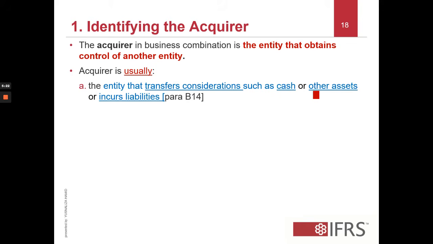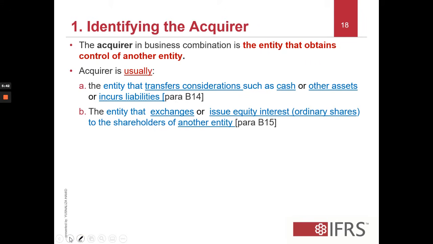Let's say company H is the one that transfers cash or incurs liabilities to the acquiree, so therefore it is likely that H is the acquirer. The entity that exchanges or issues equity interest, which refers to the ordinary shares, to the shareholders of another entity is likely to be an acquirer. But for your level, this is just an introductory question.